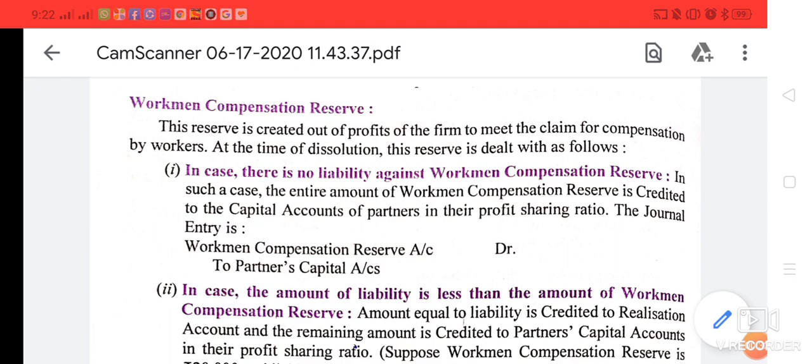There are 4 conditions in this reserve in dissolution of partnership firm. The first case, when there is no liability against workmen compensation reserve. It means workmen compensation reserve will be given in the balance sheet, but there will not be any claim of workers. In this case, we have to distribute the workmen compensation reserve between all the partners in their profit sharing ratio. This is the first case.